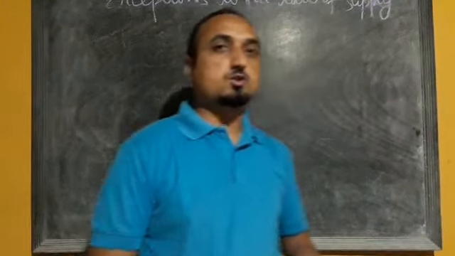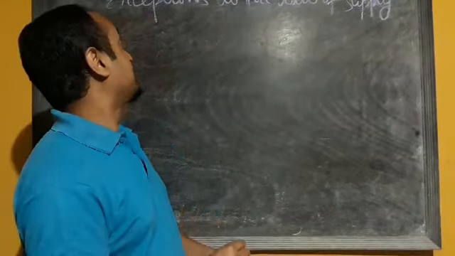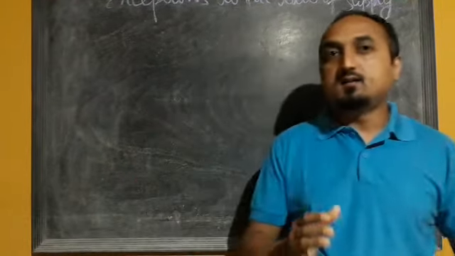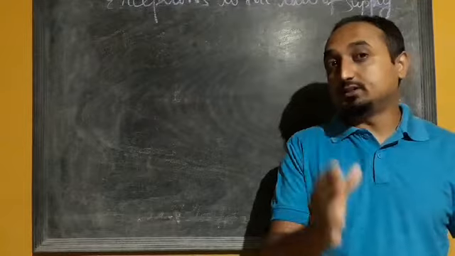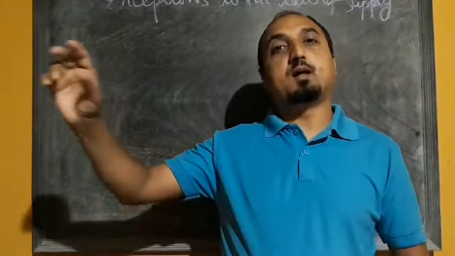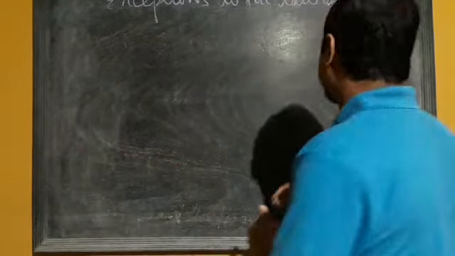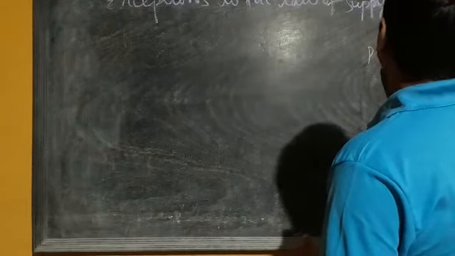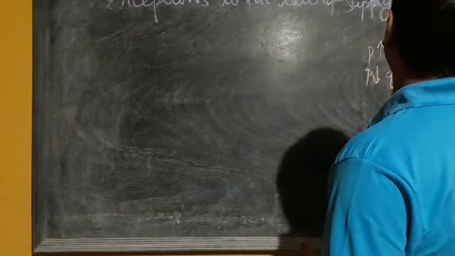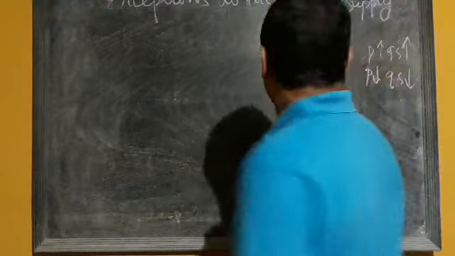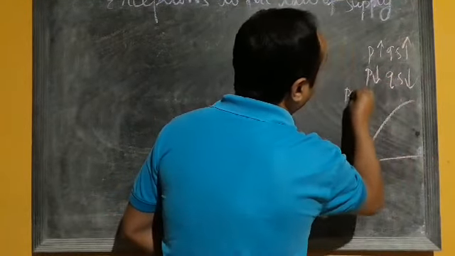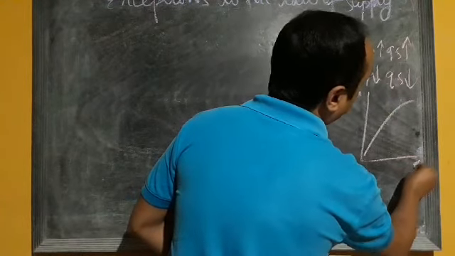Hello my dear students. So today I am going to start the next topic, that is exception to the law of supply. We have already done that. Law of supply states that other things remaining constant, when the price of a commodity increases, quantity supply increases, and when price decreases, quantity supply also decreases. So here it shows the positive relationship between price and quantity supply.